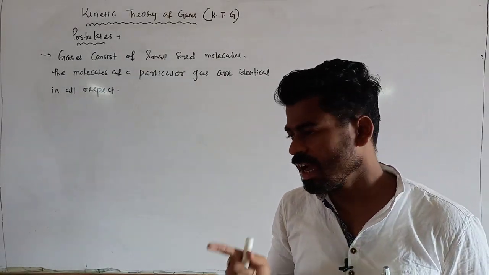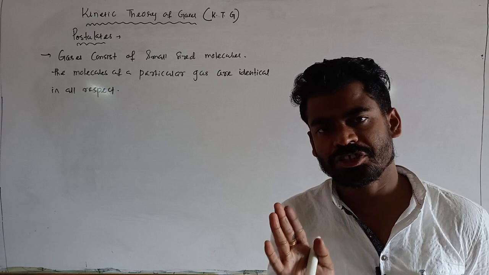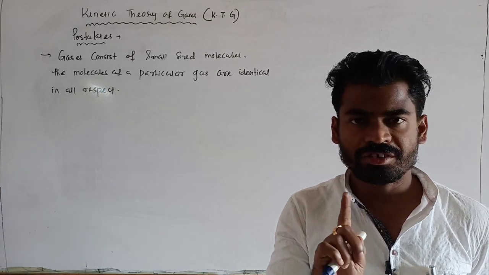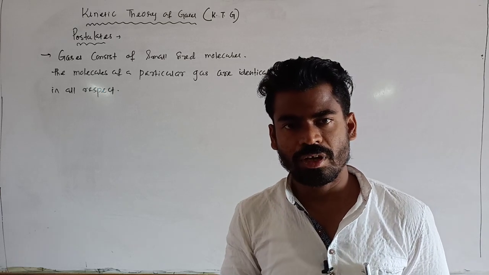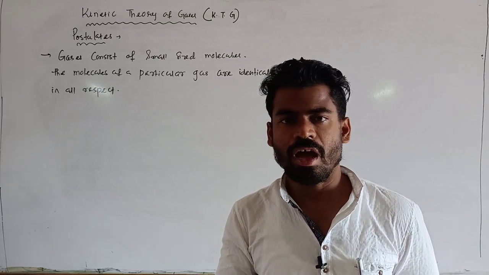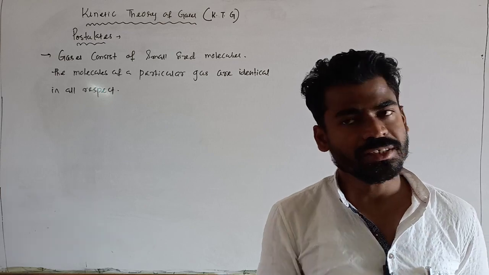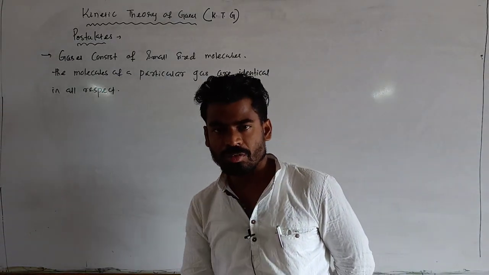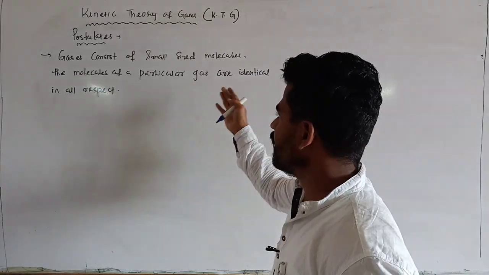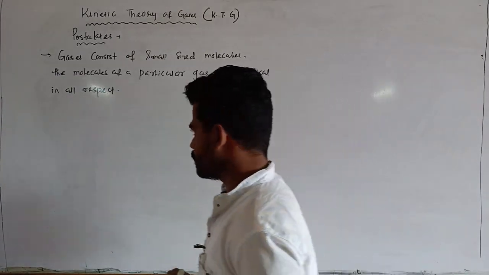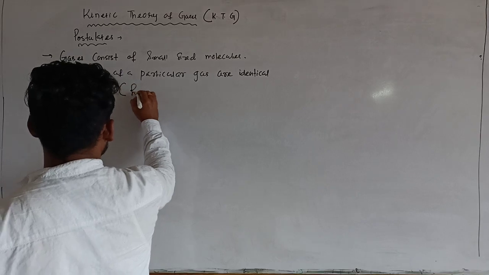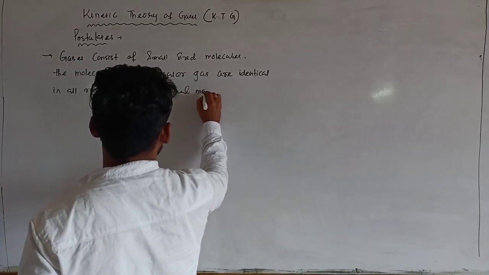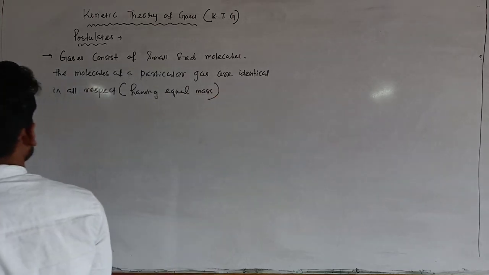Suppose I am considering hydrogen gas or CO2 gas. That means this gas only consists of carbon dioxide molecules, and each molecule has the same shape, same size, and also the same molecular mass. Okay, so that is called identical in all respects. Or you can say having equal molecular mass.